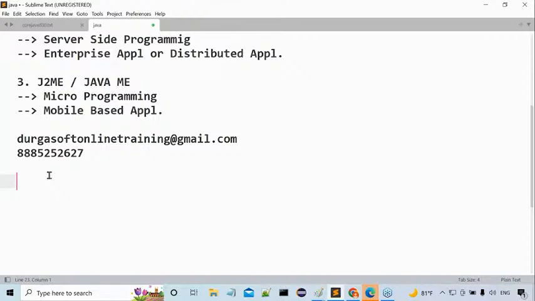Sure, Challa, Akila, understood. We are inviting a number of companies to come here and conduct the placement drives. Some companies are already confirmed, and some other companies are not yet confirmed. Definitely, companies will come in future.